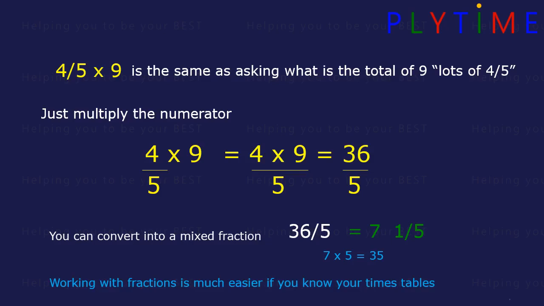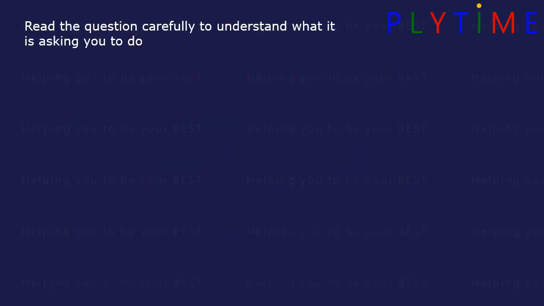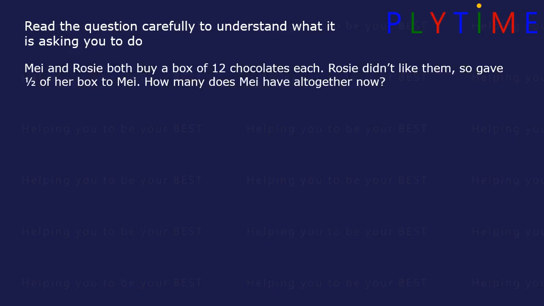Working with fractions is much easier if you know your times tables. Read the question carefully to understand what it is asking you to do. May and Rosie both buy a box of 12 chocolates each. Rosie didn't like them, so gave half of her box to May. How many does May have altogether now? What's the question asking you to do?